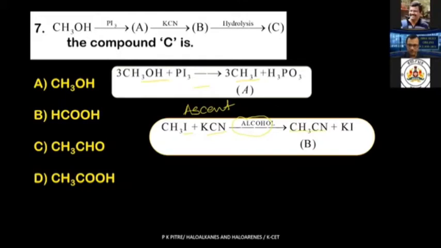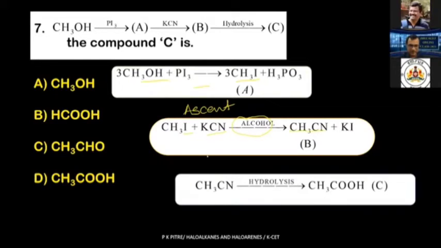Now what? You are doing hydrolysis. Hydrolysis of cyanides. Where have you learned? Recall, it's in carboxylic acid. What is going to happen? If you hydrolyze this cyanide, you are going to end up with COOH. That is carboxylic acid. So I need not tell you what our option should be. If you have imagined it as D, then you are very right.